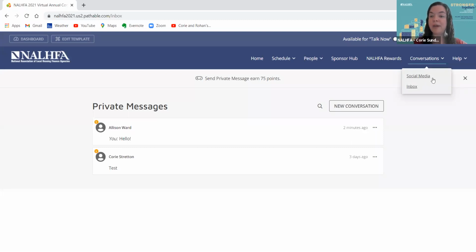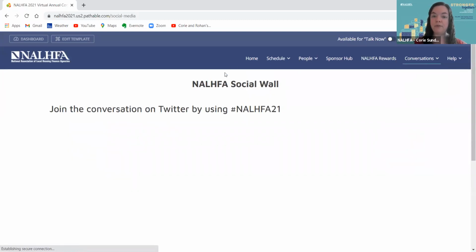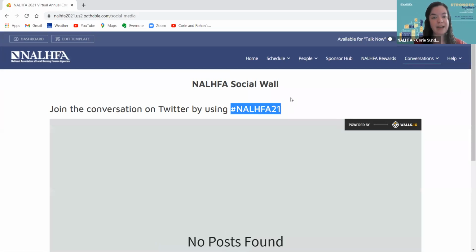We also have a social media page. For folks during the conference who are tweeting using our hashtag NALHFA21, your tweets will be featured here on our social media wall. We are definitely encouraging engagement throughout the conference on Twitter, to share your experiences and learnings, so you can be prominently featured on our social wall.